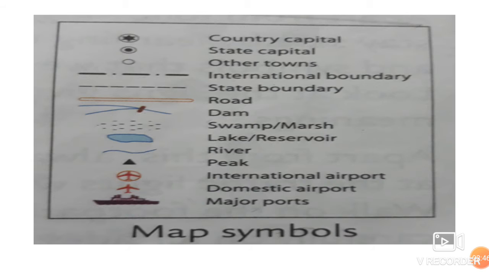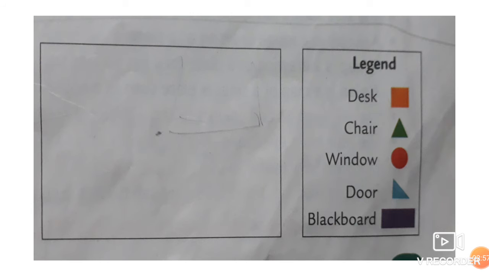Now we have four directions: north, south, east and west. Those main directions I told you, and all these directions help you to reach your place and destination, children. Now, the map is always drawn from the center. This is a small homework they have given. You have to draw the classroom. First you start with the center point, then you go toward the left, then right, then up, then down, drawing the landmarks.